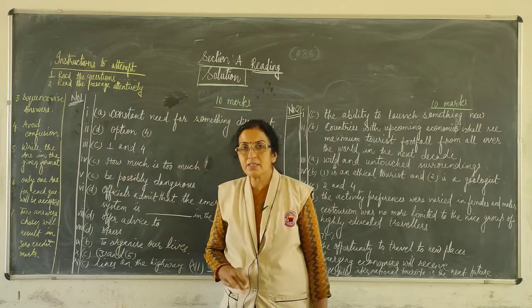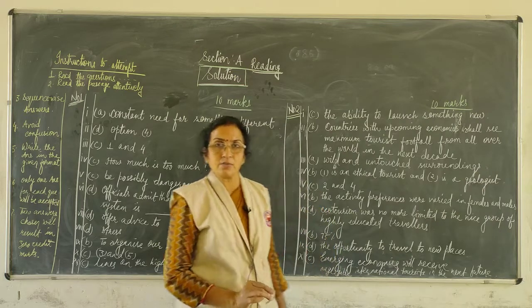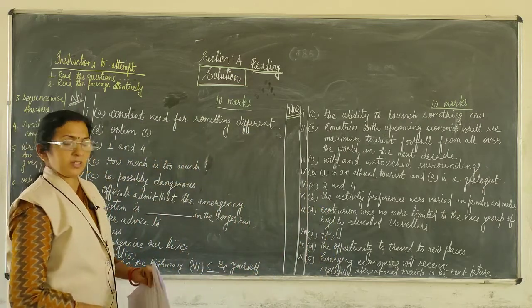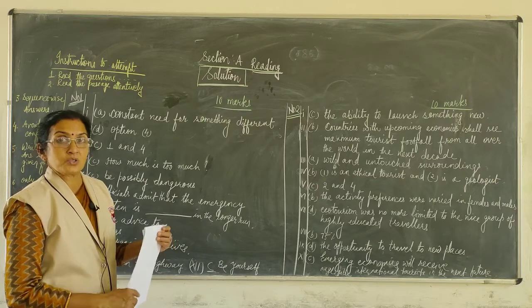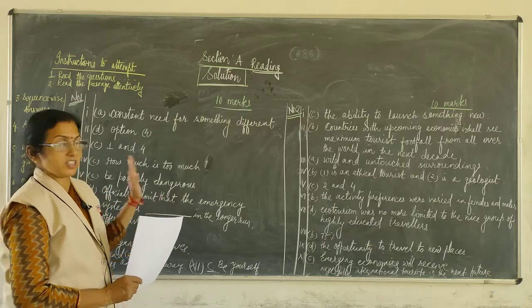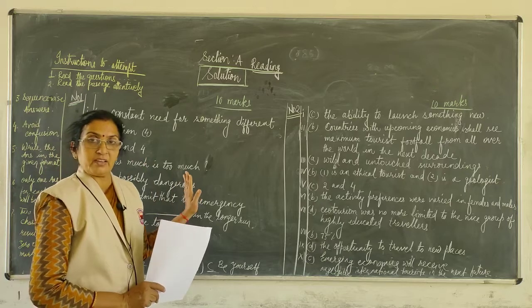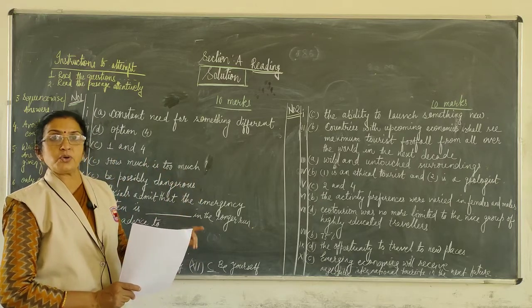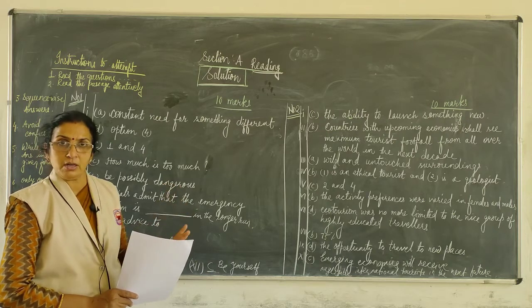So remember this and follow these instructions so that you can get good marks in unseen passages. Unseen passages are the scoring part. This is the scoring section. In an easy way, you can score marks in unseen passages because you don't have to write passages of your own.